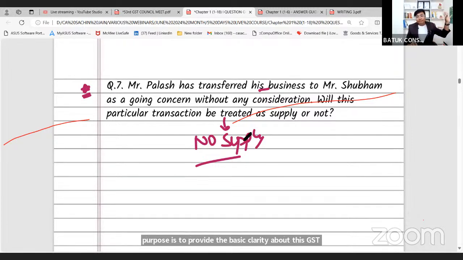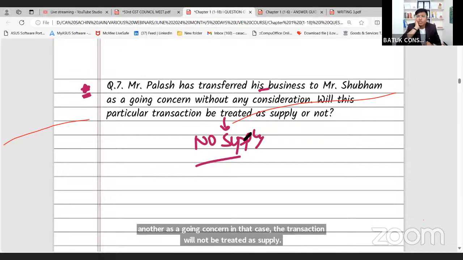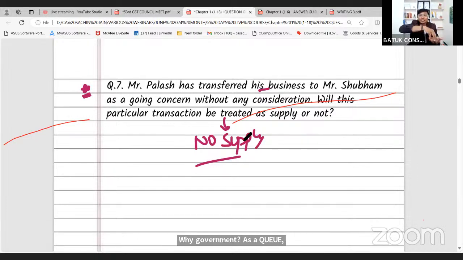Now, if someone is going to transfer the business to another as a going concern, in that case the transaction will not be treated as supply. Why government ने ऐसा क्यों बोला कि भाई उसके ऊपर जीएसटी लगेगा? क्या लॉजिक रहा होगा? Because when particular person is going to transfer the business to another person as a going